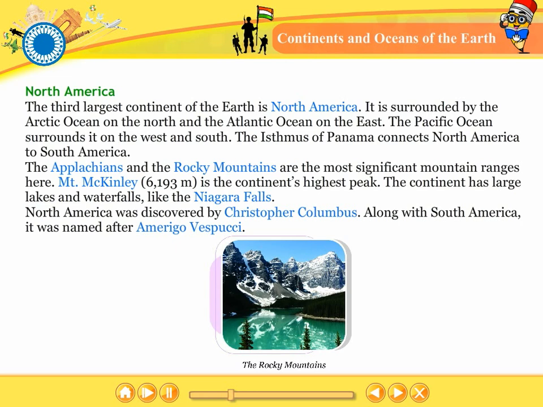Mount McKinley, 6,193 meters, is the continent's highest peak. The continent has large lakes and waterfalls like the Niagara Falls. North America was discovered by Christopher Columbus. Along with South America, it was named after Amerigo Vespucci.